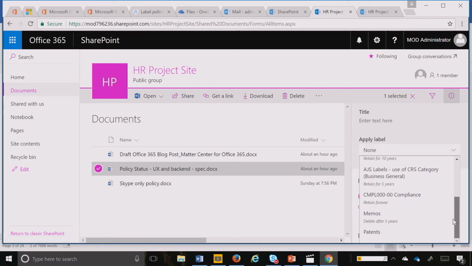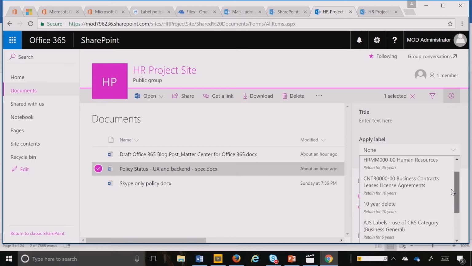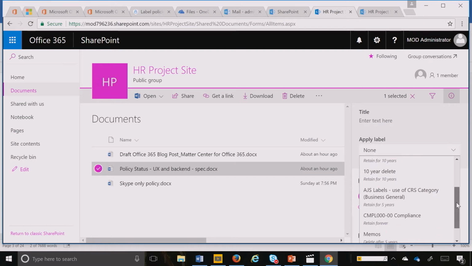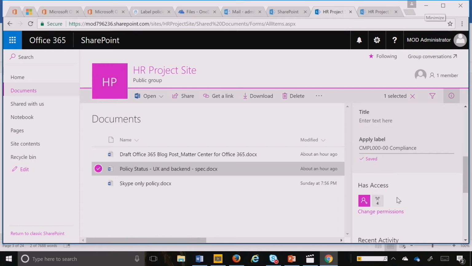So in this case, I was able to very quickly create a label and publish it, and then it shows up here. I know I mentioned earlier in my other demo, it takes about a day for the tags to show up. But here, I have already published these a couple of demos ago. So here I am, very quickly, I can apply that label, and it's done.